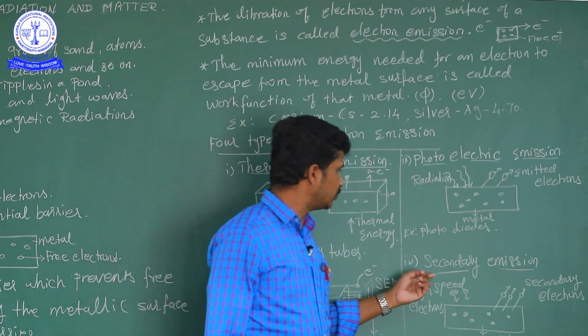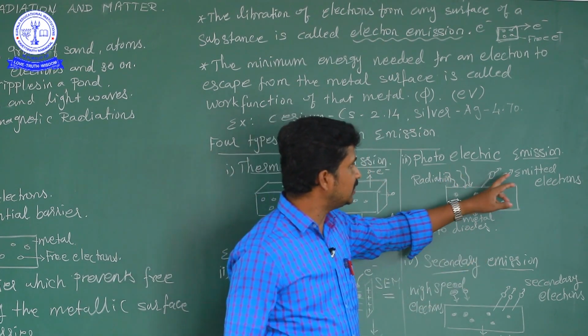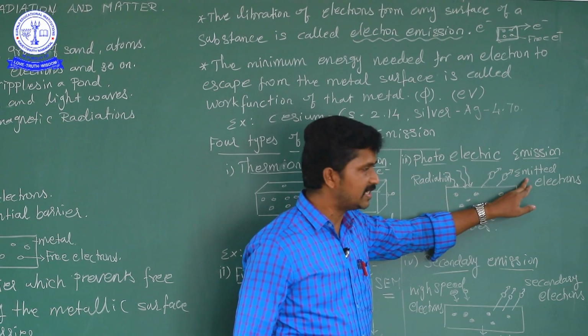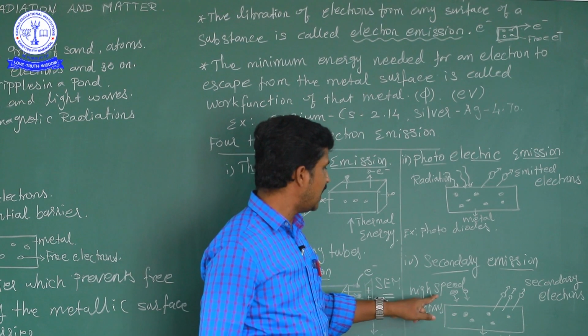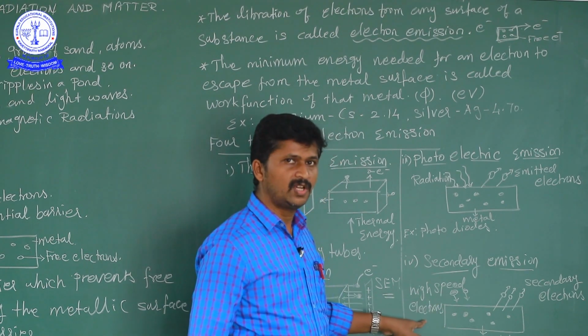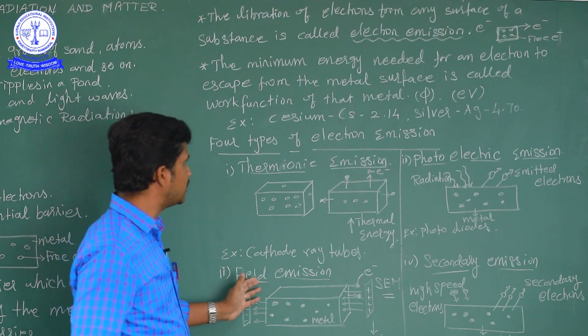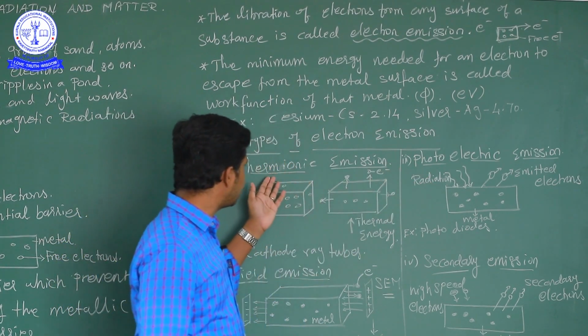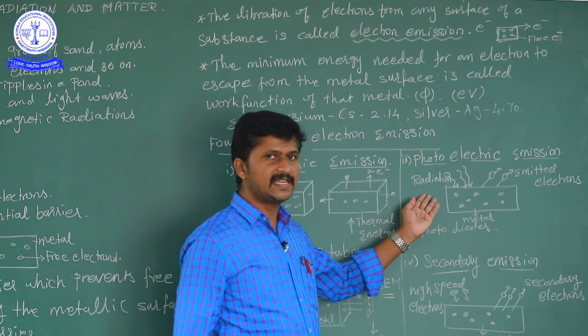And then the fourth one is secondary emission. Now what is secondary emission? The emitted electrons, high speed electrons, fall on a metal surface. So in the previous three topics: thermionic emission uses heat, field emission uses the electric field, and photoelectric emission uses radiation.